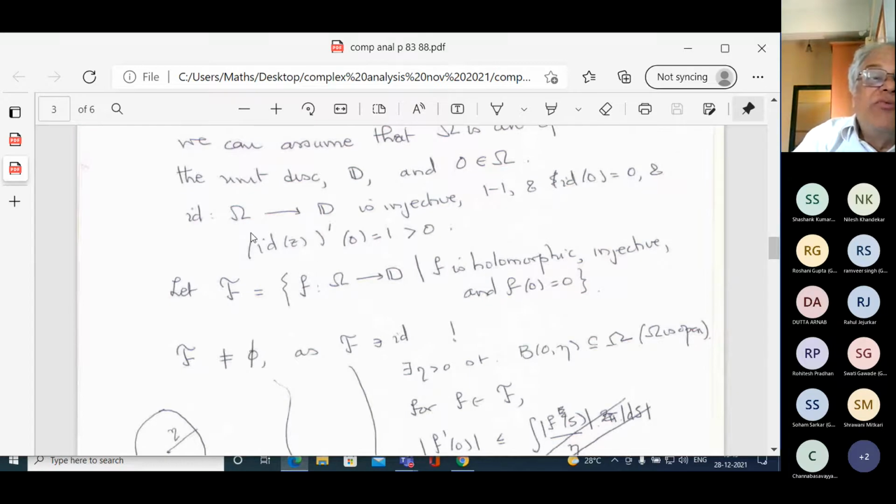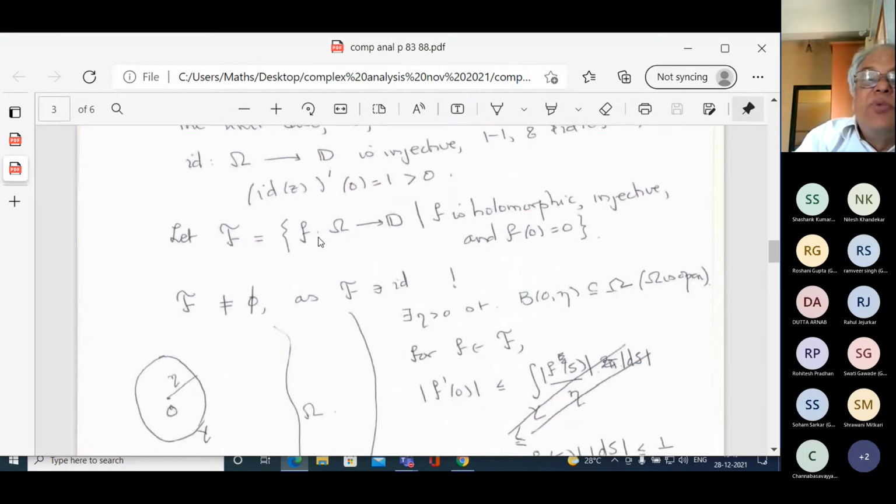What I want to do is find, among all these maps, those which are injective, which map 0 to 0, and whose derivative at z equal to 0 is positive. Among all these, I want to choose one of them. And this is where the idea is actually a very beautiful idea.